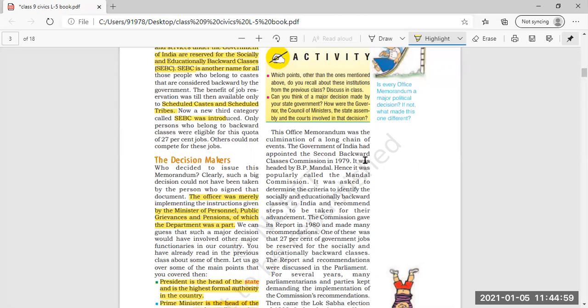Now, the government of India had appointed the second backward class commission in 1979. You can underline this. When was the second backward class commission appointed by the government of India? It was appointed in 1979 and it was headed by BP Mandal.